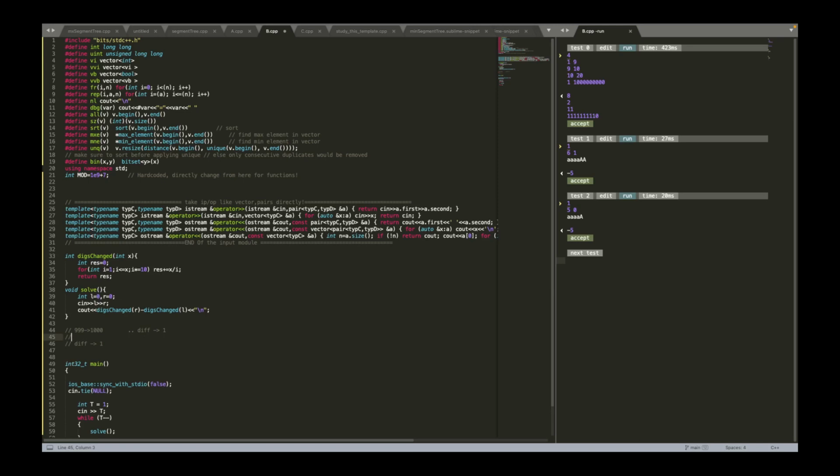Now there could be two ways of fixing it. One way is that you change your approach a lot, but the other is that you could have realized that you could simply subtract the value. So let's say this was f1000 and this was f999. f1000 would have given you the number of digit changes for the value 1000, and f999 would give you the number of digit changes for 999, right? The only remaining scenario would have been the transition from 999 to 1000 itself. So that way you could have got the answer.